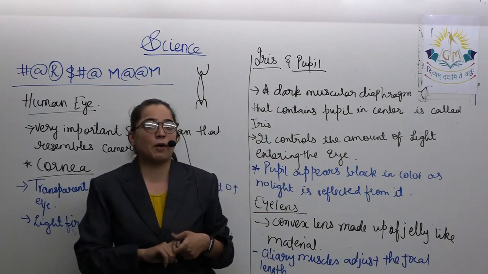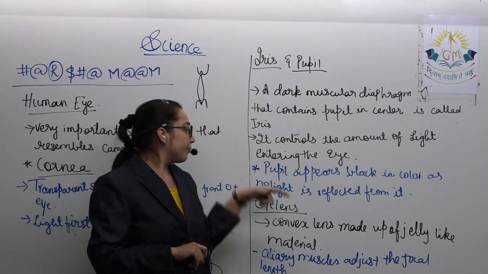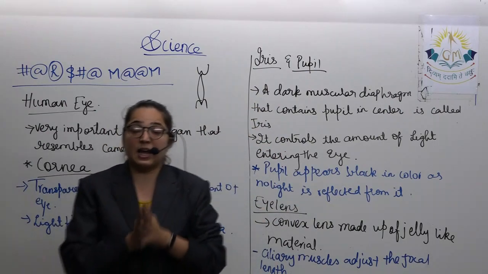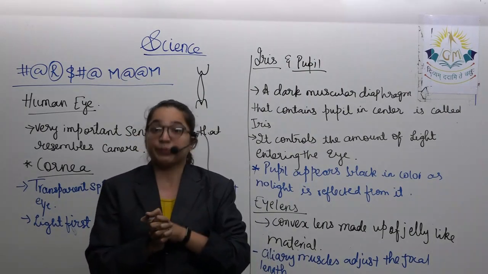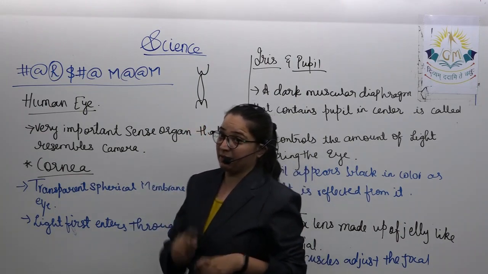It is controlling the amount of light entering into the eye. That is the function of the iris. If we talk about the eye lens, then the convex lens is the eye lens. It is a jelly-like elastic material. What is it held by? It is held by the ciliary muscles.